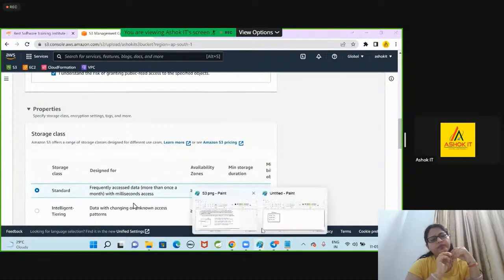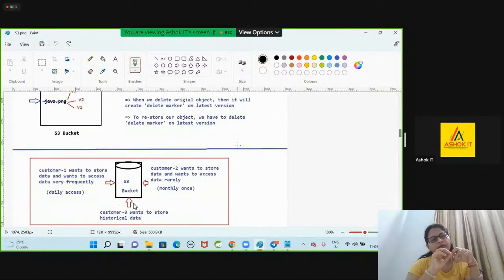Now, sir, what is that storage class? Let's understand. I want to store data into an S3 bucket. Will every customer have the same requirement, or will every customer have different requirements? Every customer will have different requirements.